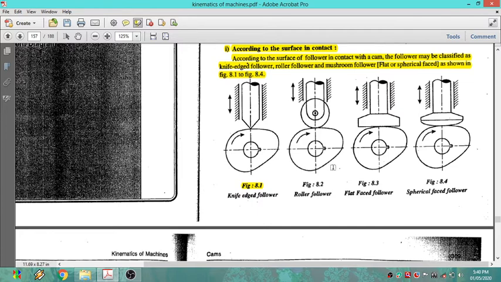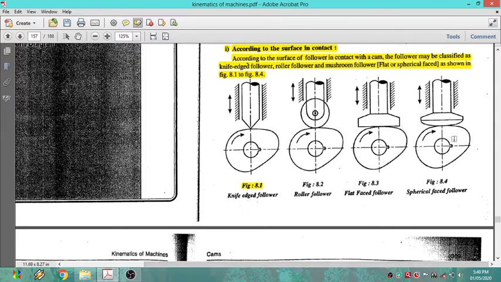This type of arrangement of cam and follower you can call radial type. This one is also radial, and roller type we can observe, flat faced also, and spherical types we can also observe.